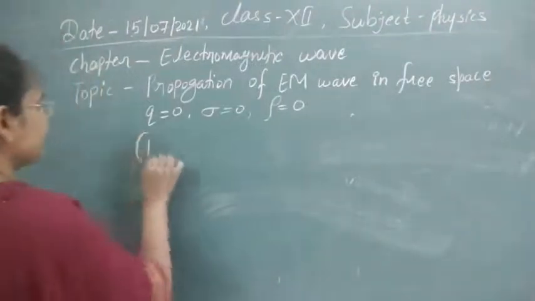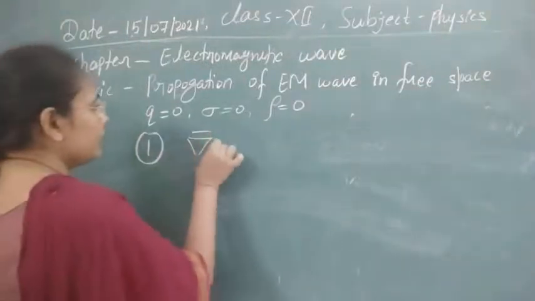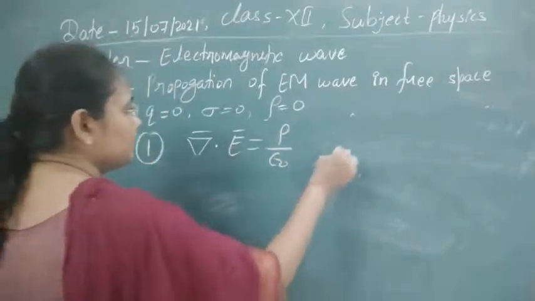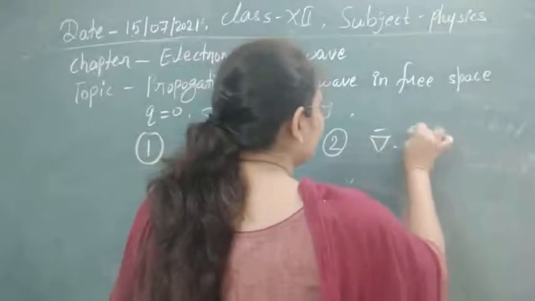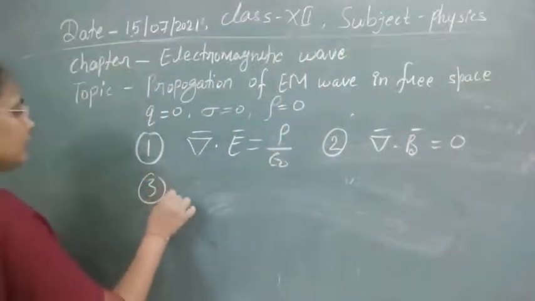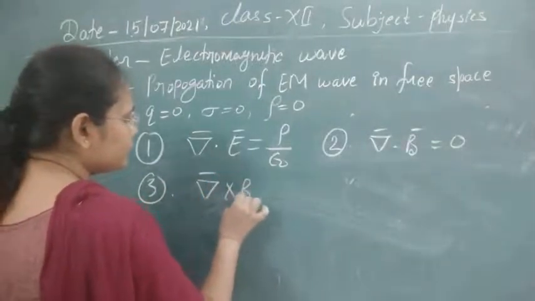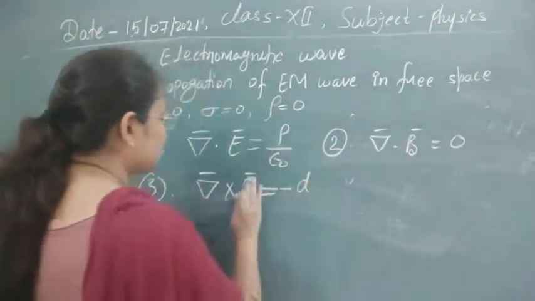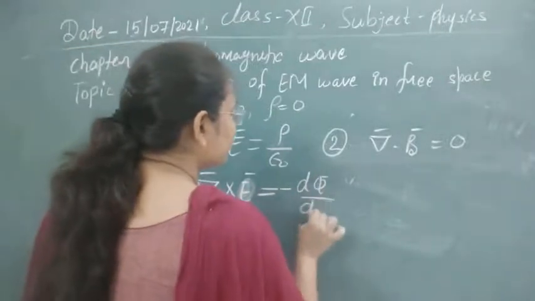So the first Maxwell's equation in differential form is del dot E equal to rho by epsilon 0. The second equation converts into del dot B equal to 0. For the third equation you use Stokes theorem, which gives del cross E equal to minus d phi by dt.